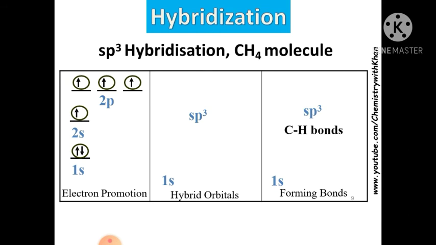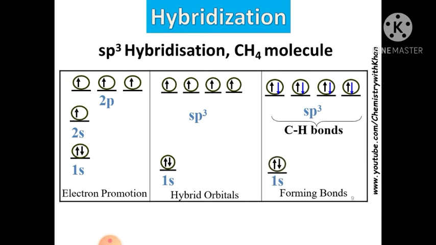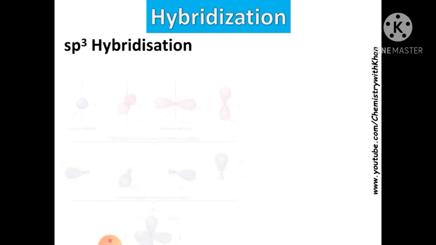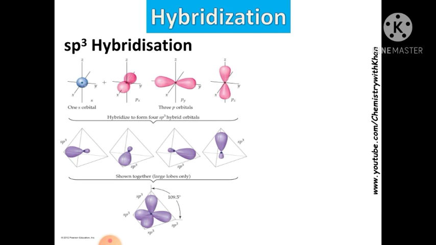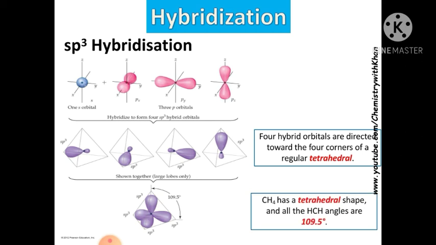Now, look at the hybrid orbitals. There are 4 half-filled orbitals. There will be the formation of 4 bonds. Look at this. Now look at each bond. The blue one is showing that 4 bonds are formed. So its structure will be like this. The 4 hybrid orbitals are directed toward the 4 corners of a regular tetrahedron. So it is a tetrahedral shape and all the hydrogen-carbon angles are 109.5 degrees.